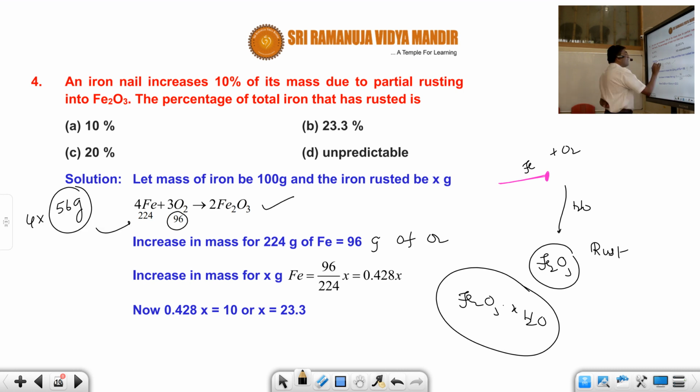For example, if you take the mass of iron as 100 grams and the iron rusted is x grams, then x grams of iron gives how much increase? 0.428x. But this is given as a 10% increase. If you take 100 grams, 10% is the increase, so the increase in weight is 10. So 0.428x is equal to 10. I hope you understood. So the increase in mass is 10 for the 100 grams, so the answer is x is equal to 23.3.